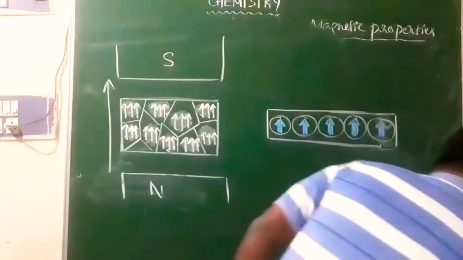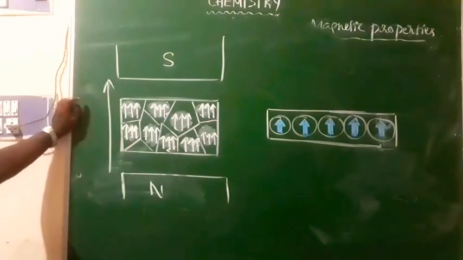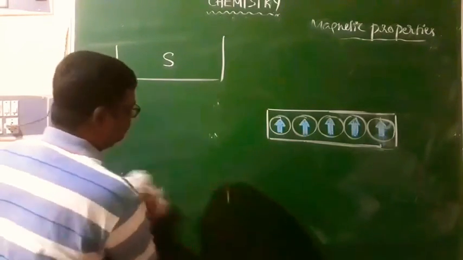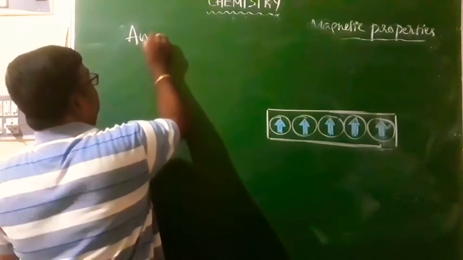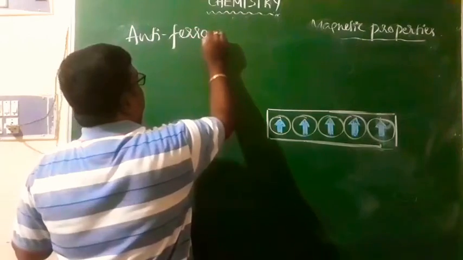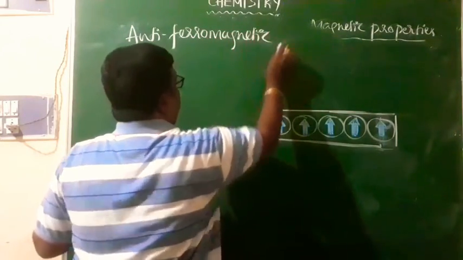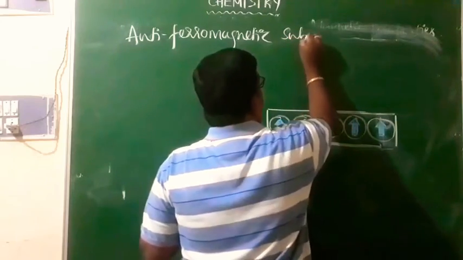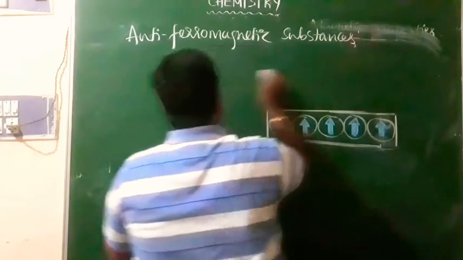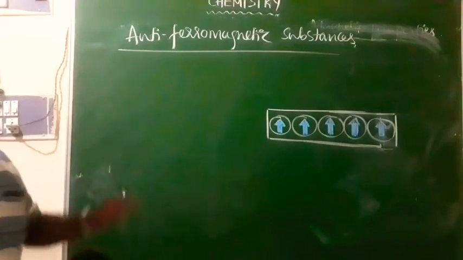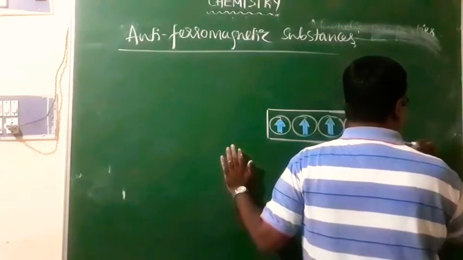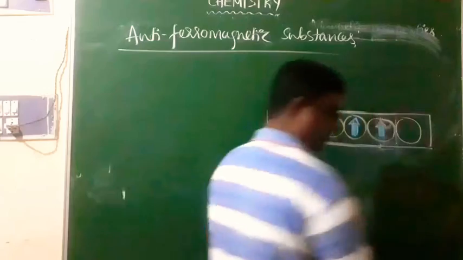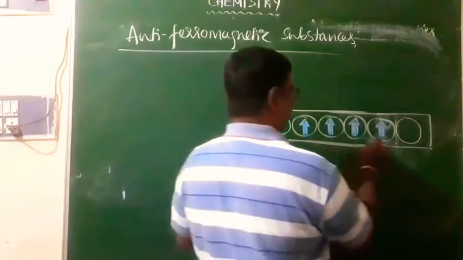Whereas in the case of antiferromagnetic substances, equal number of domains will be in opposite direction. Look at this. Equal number of domains will be in opposite direction.